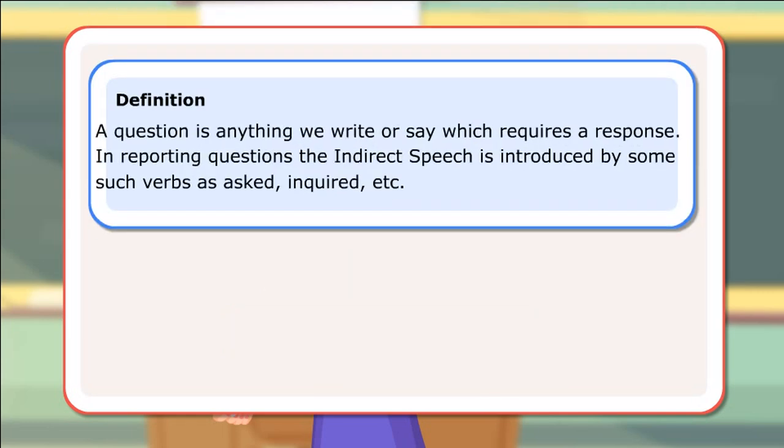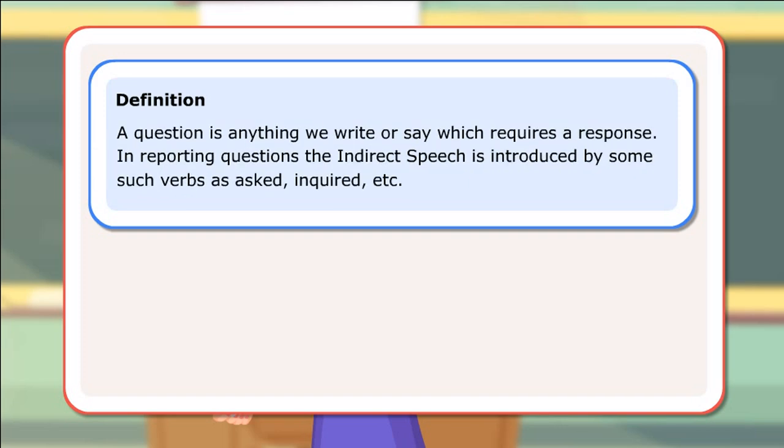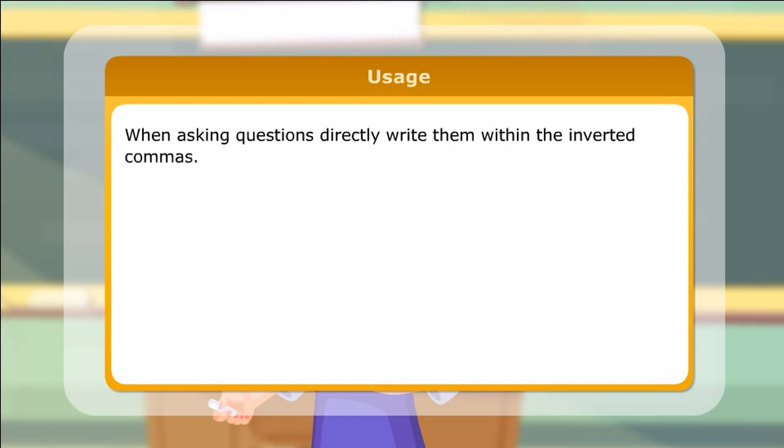Definition. A question is anything we write or say which requires a response. In reporting questions, the indirect speech is introduced by verbs such as asked, inquired, etc. Usage. When asking questions directly, write them within inverted commas.